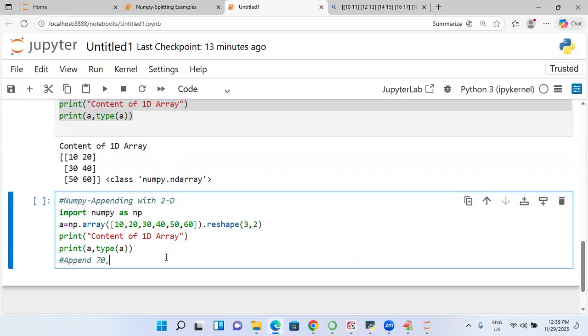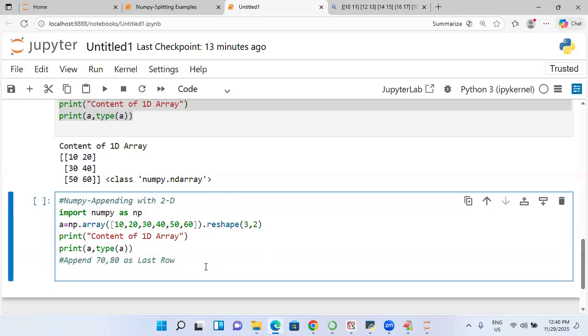70, 80 as the last row. Append means I want a row. Column you can append, row you can append. Row. So definitely what will be there? Axis will be there. So we need to mention axis. So I will write A is equal to np.append of A comma, in square brackets 70, 80.